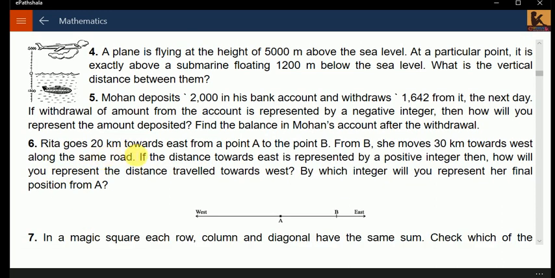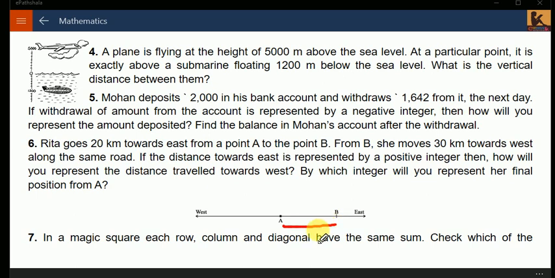Rita goes 20 kilometers towards east from point A to point B. This is 20 kilometers. Now from B she moves 30 kilometers towards west.